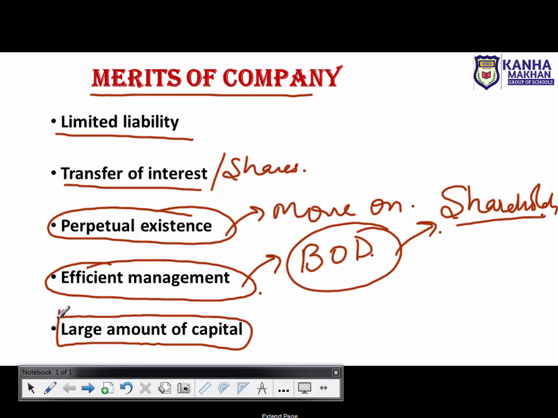Large amount of capital means, with the help of the public, if the company is in need of an amount, the company can collect or generate the amount with the help of the public. They can raise the amount from the public, and the public has confidence in investing the amount in a company.